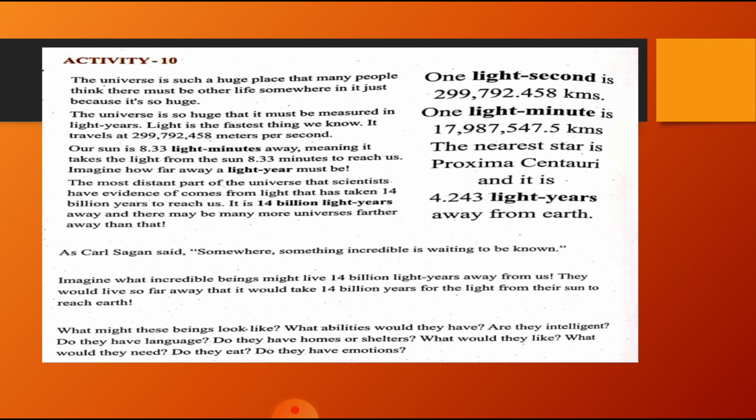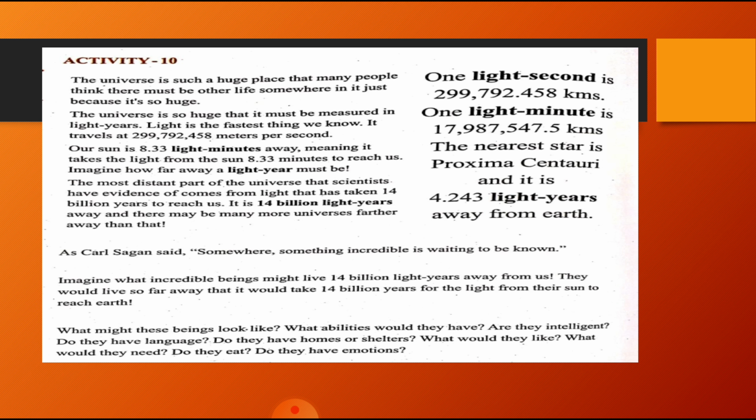Our sun is 8.33 light minutes away, meaning it takes the light from the sun 8.33 minutes to reach us. Imagine how far away a light year must be.